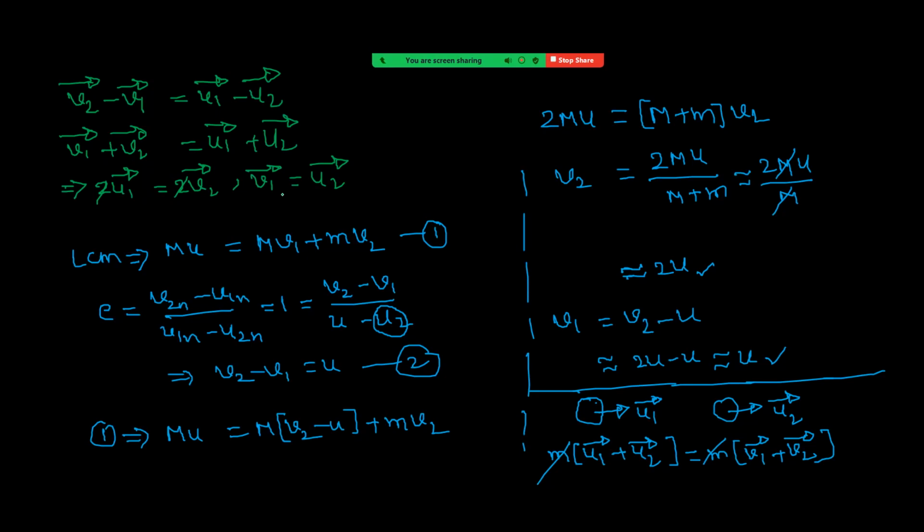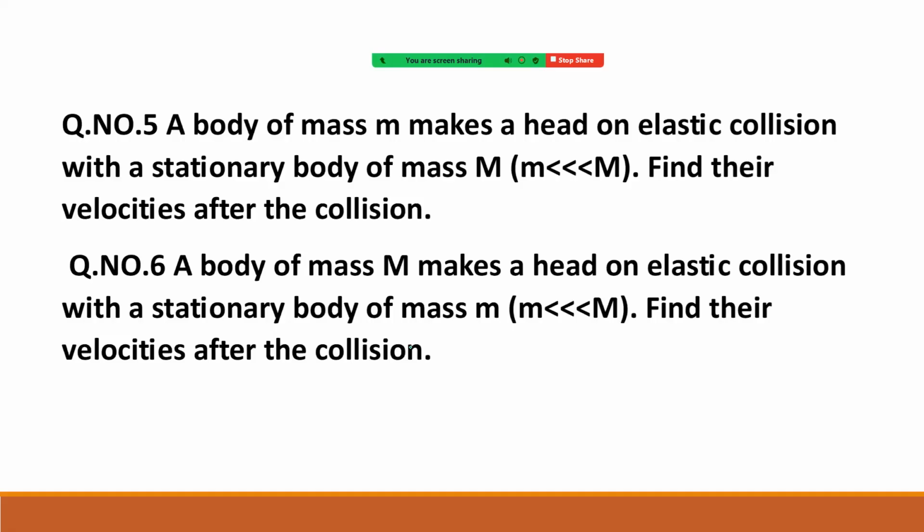That means in a head-on elastic collision with equal masses, they exchange their velocities. Keep these points in mind because we use these results frequently. Let us see the next one.